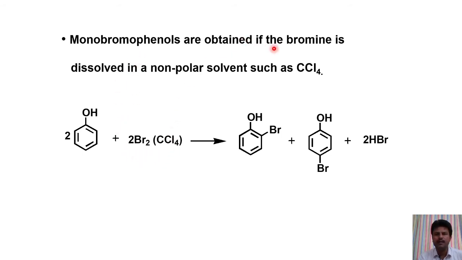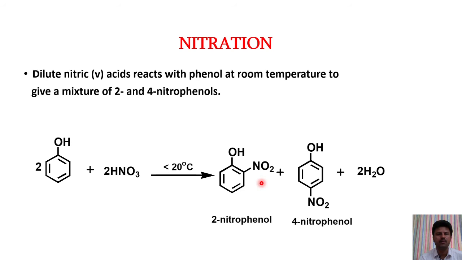Monobromophenols are obtained if bromine is dissolved in non-polar solvents such as CCl4. When bromine is dissolved in CCl4 and reacts with the phenol, it gives monobromophenols. One is ortho-bromophenol and the second one is para-bromophenol.